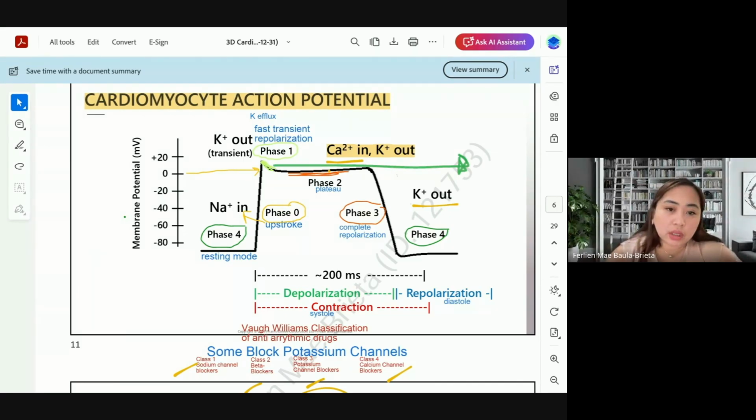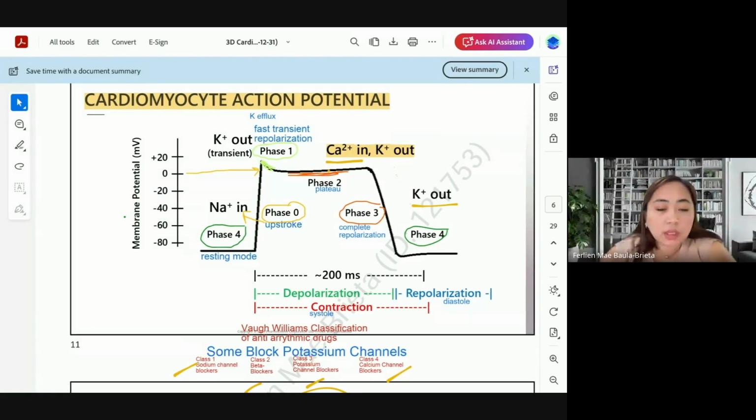And also here, we have phase 1, the sodium in, where there will be our atrial depolarization. So may mga problems that involve the sodium here. The sodium getting inside our channels.